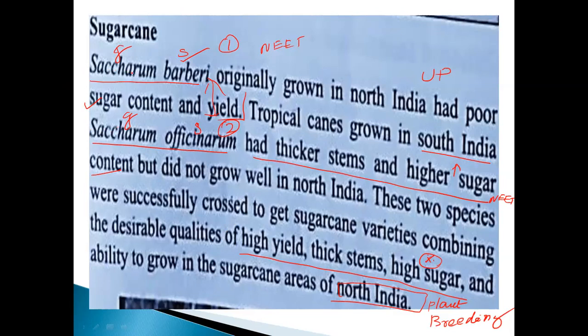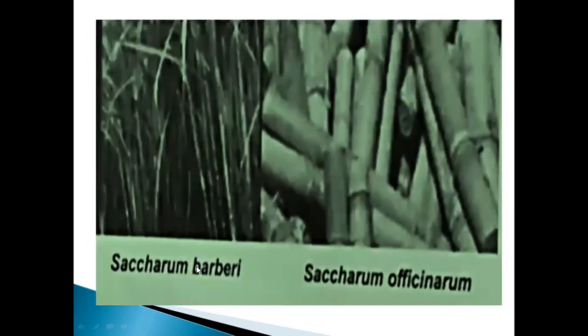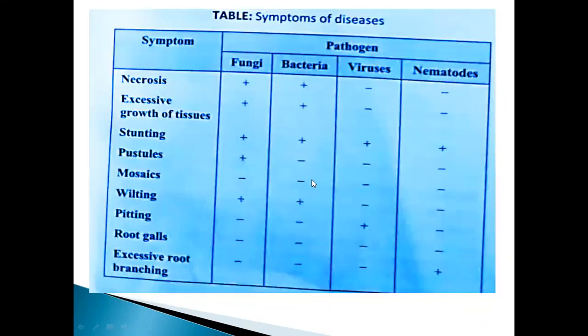This one had a poor sugar content. Here, high sugar content. Okay. In the new variety, you will get both. Go to the next one. See, Saccharum barberi, this is called Saccharum barberi, on the north side. This one is called Saccharum officinarum. See that stem, it has very high sugar content. Compare between these 2. Okay, don't forget.